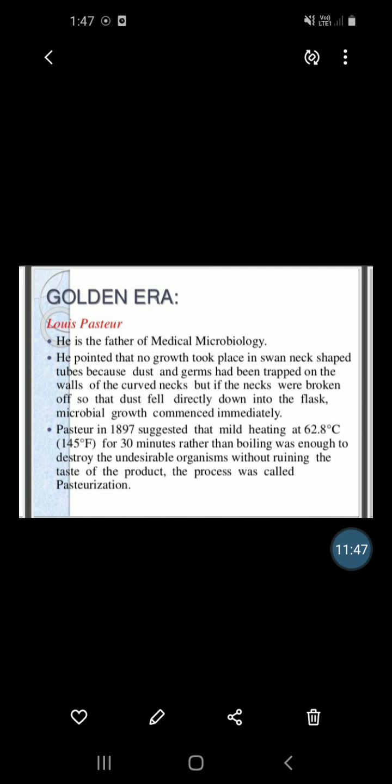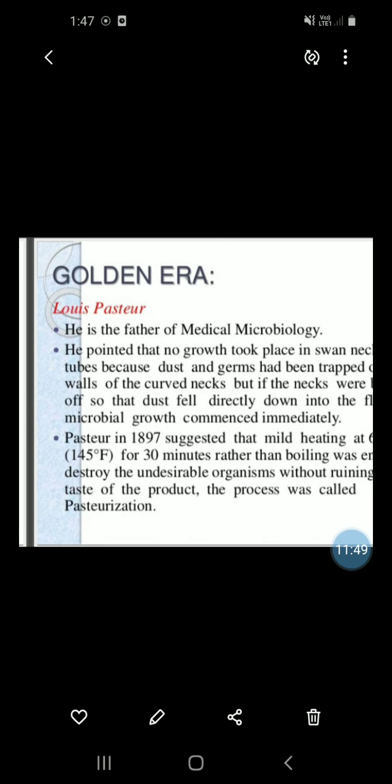Next, the golden era. Louis Pasteur is the father of medical microbiology. Keep in mind, it is important for your multiple choice questions. Who is the father of medical microbiology? Yes, Louis Pasteur is the father of microbiology.